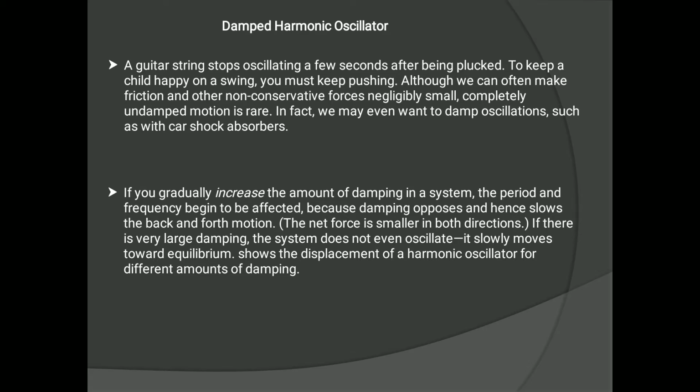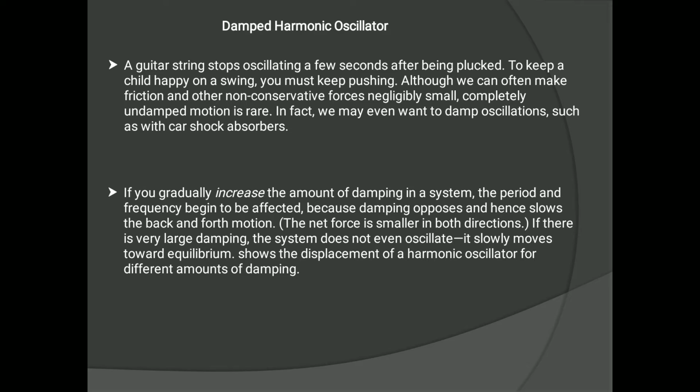The frictional or resistive force depends on the velocity of the oscillating particle. So here we will assume that the resistive force is proportional to the velocity of the particle, and this assumption holds good for low resistance and small values of the velocity of the particle.